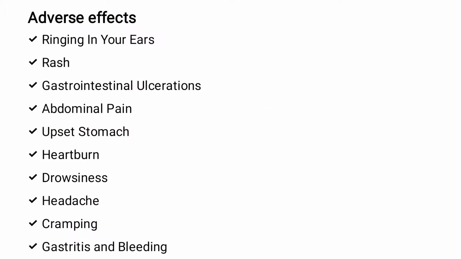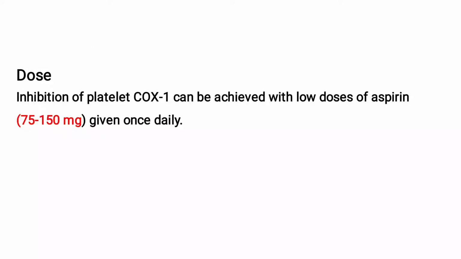Then what are the adverse effects of aspirin? Number 1, ringing in your ears, rashes, gastrointestinal ulceration, abdominal pain, upset stomach, heartburn, drowsiness, headache, cramping, gastritis, and bleeding. Then what is the dose for antiplatelet activity? Inhibition of platelet COX-1 can be achieved with low doses of aspirin, 75 to 150 milligrams, given once daily orally.